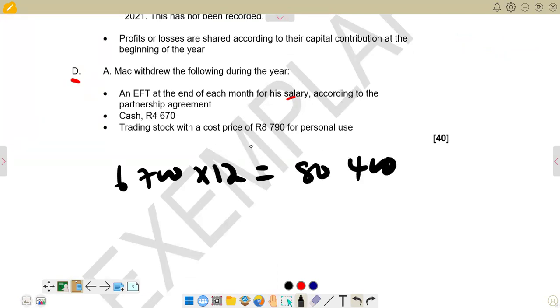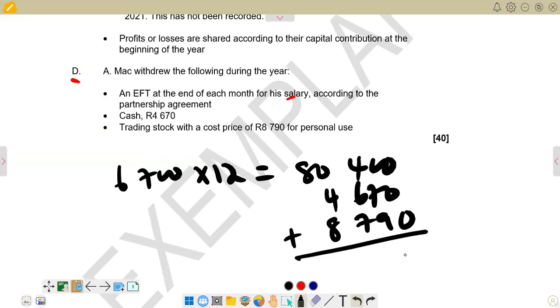And then for the second part, we also have 4,670, which we are supposed to add there. And we also have trading stock at cost price of 8,790. Then we are just going to add the 3. The answer that we are going to get there will represent the total drawings. So if you add them, you see that we are going to get 93,707. So this represents the total drawings for Mark. So this is what we have, guys, in terms of the second part of the calculation of drawings.